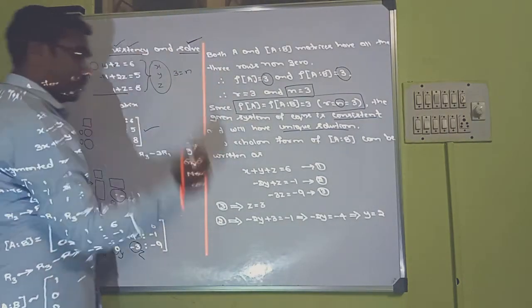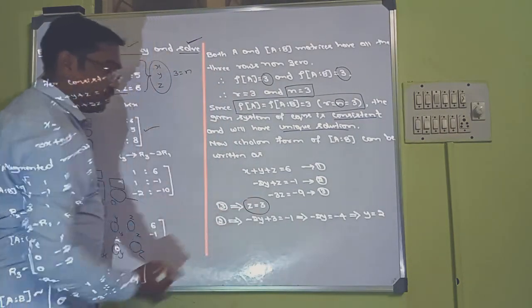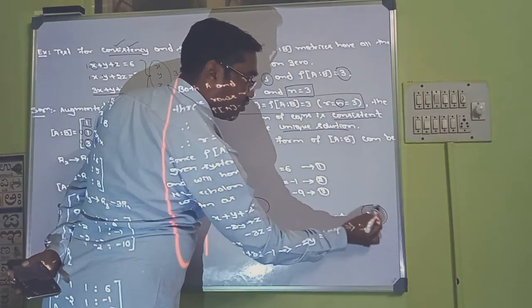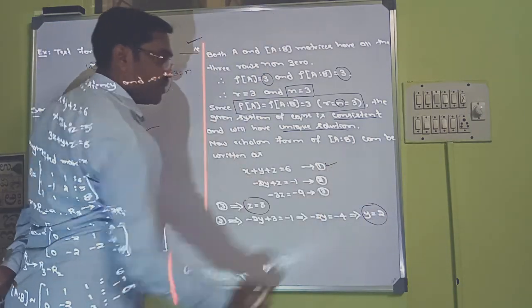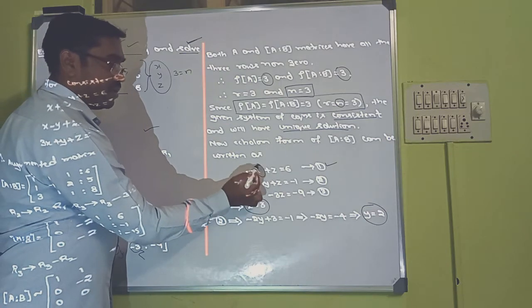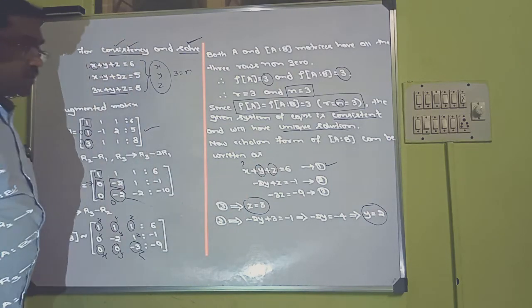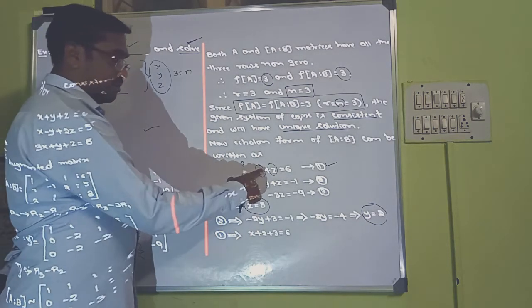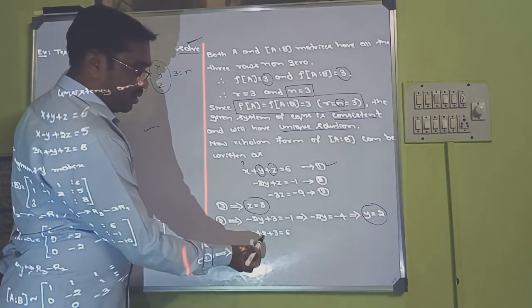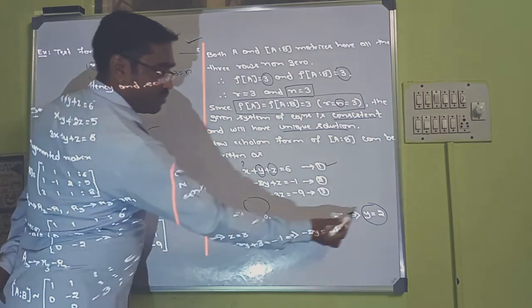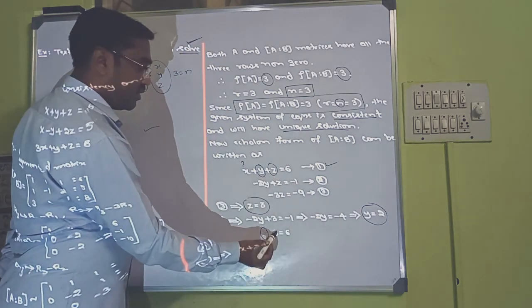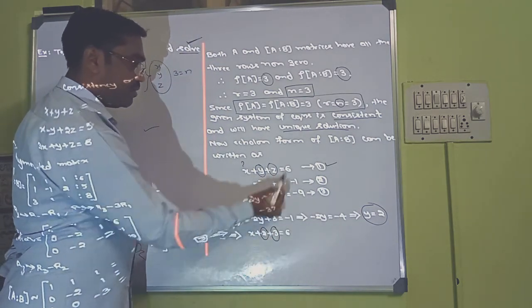Now what we do? We take the value of z and the value of y in the first equation, in these places, so that we can find the value of x. Now equation number 1 implies, x plus, in the place of y I have taken 2, in the place of z I have taken 3, is equal to 6.